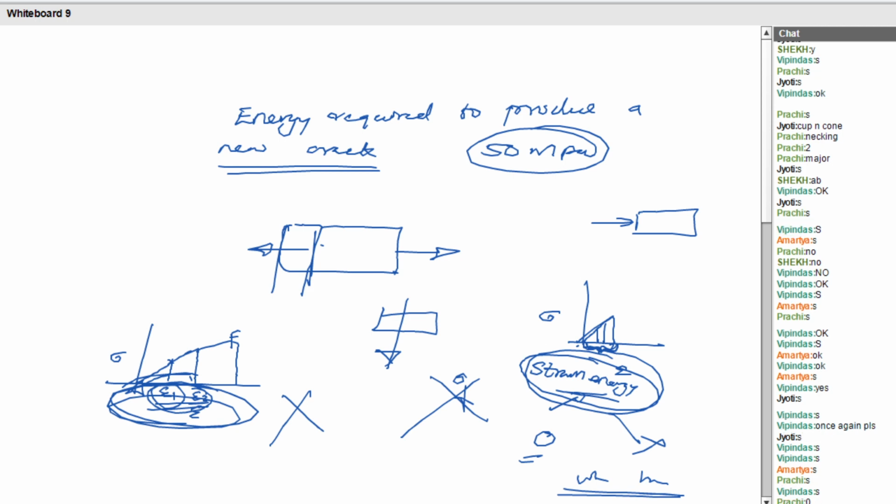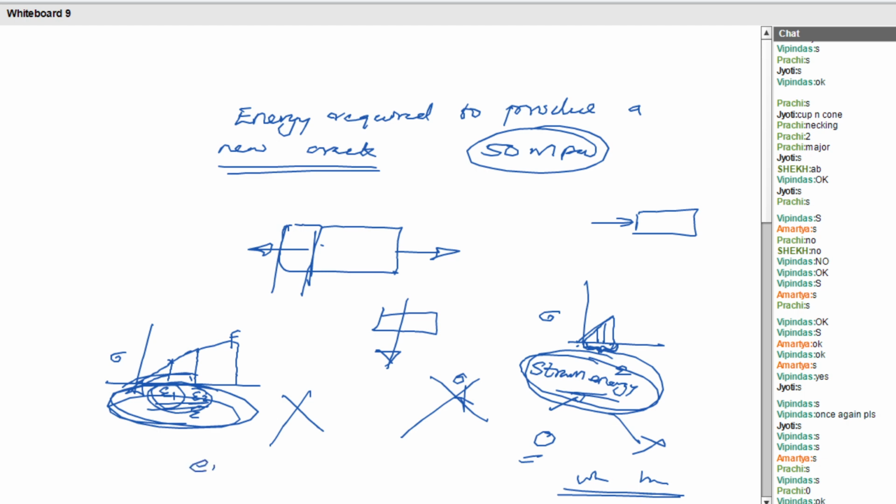Yes. Okay. So the energy required to produce a new crack is equal to what? The decrease in strain energy. Can I say? Yes, both are the same, isn't it?